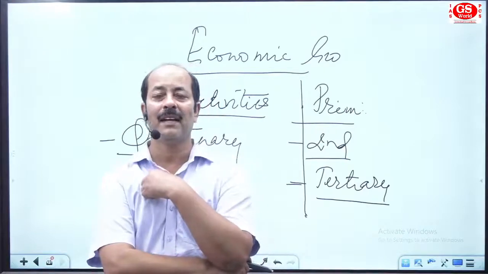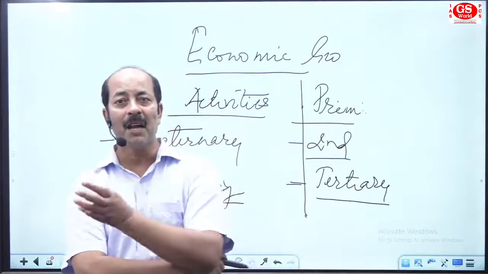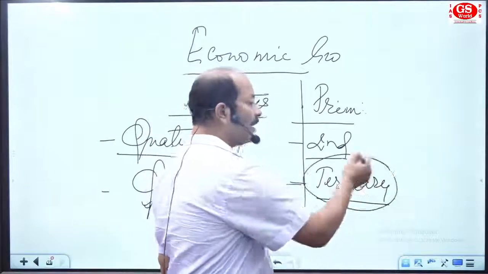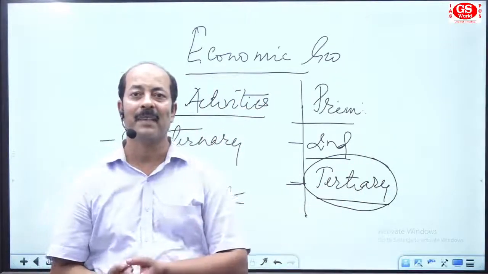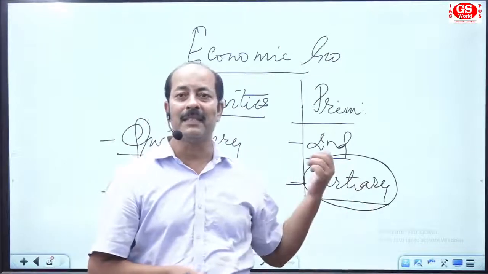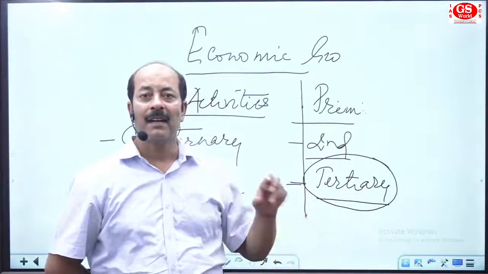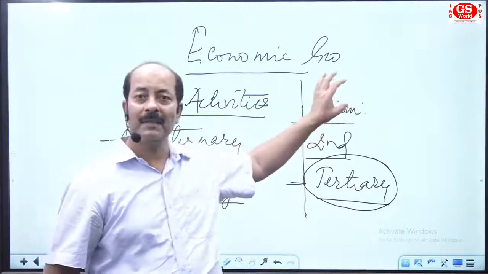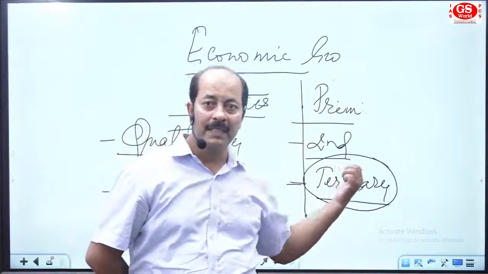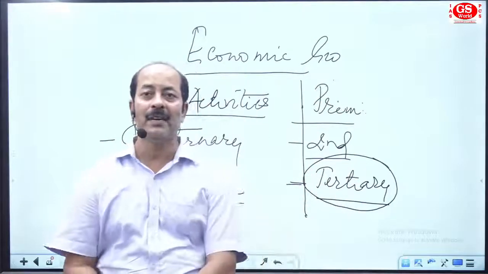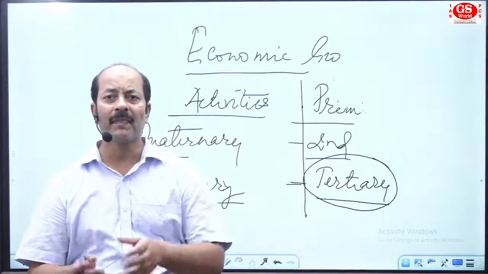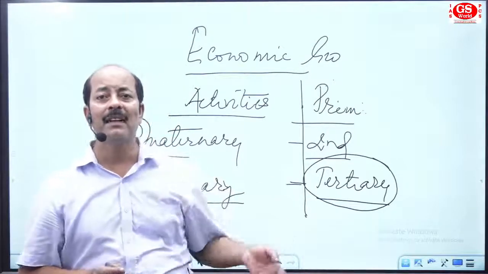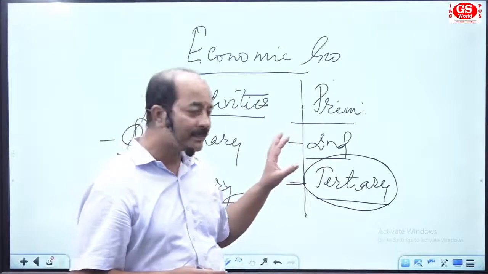The first is red collar, the second is blue collar. And the third, the person does clerical work or official work to support primary and secondary activities. They are named as pink collar. So in a series: red collar, primary activities; blue collar, secondary activities; pink collar related to official work, clerical work, and also those people are supporting the primary and secondary activities.